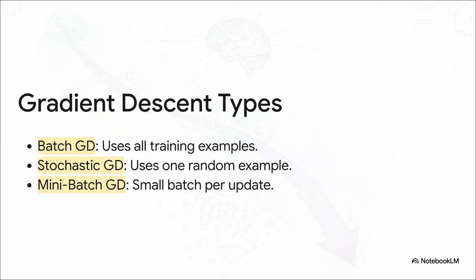So what do we actually use in the real world? Mini batch gradient descent. We look at a small chunk of data, say 64 examples at a time. It gives us the stability of the full batch and the speed of the single example. It's the industry standard for sure, because it perfectly utilizes modern hardware.